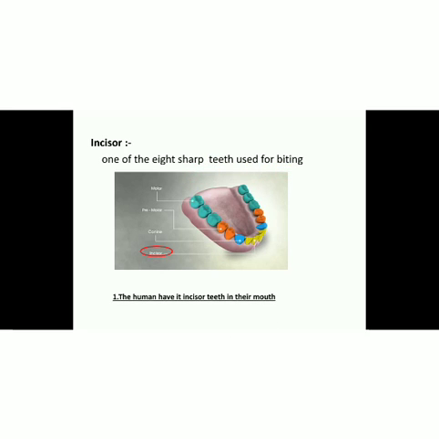Let's read the sentence which is given on page number 28 in exercise A. It's also been given in this slide. The human have its incisor teeth in their mouth. We have incisor teeth in our mouth. There are certain animals who have their incisor teeth, but they are not in their mouth, they are stuck outside the mouth. So that's why it's been said that the human have its incisor teeth in their mouth.